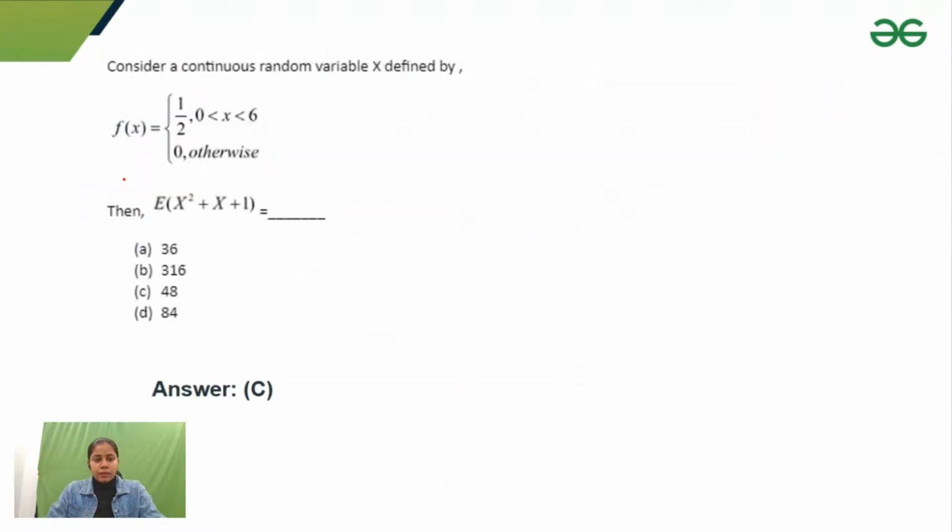Let's see the next question. So this is the next question, guys. Okay, the answer is already visible, but let's just solve it by ourselves. I told you the formula of expectation, right? So the question here says: consider a continuous random variable x defined by f(x) equal to 1 by 2, where x lies between 0 to 6. We have to find the expectation of x square plus x plus 1. So how do I do that? Let's try it once.